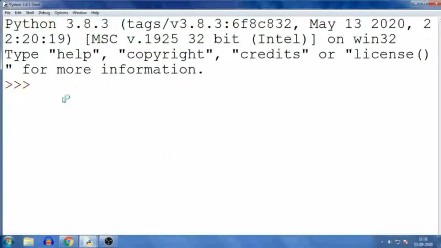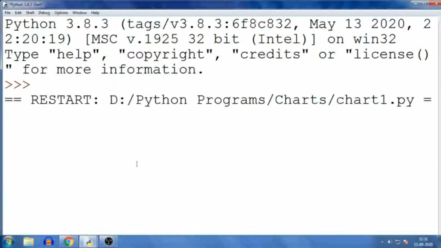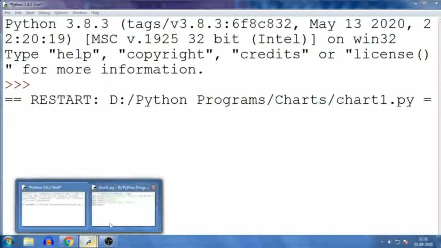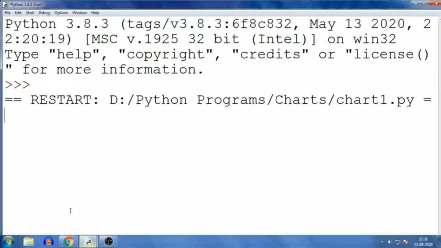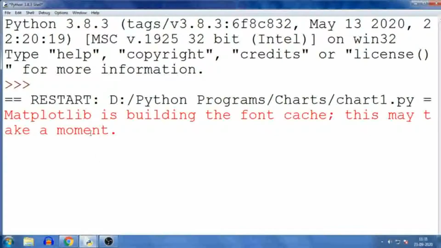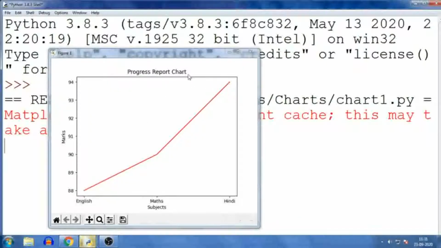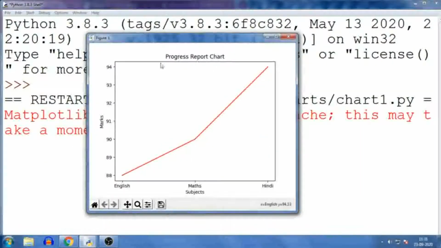Okay, so here the chart will be prepared. Let's wait for some time. Okay, the Matplotlib library is building the font cache. So that is the message, and here our chart is done. So this way you can prepare the chart.